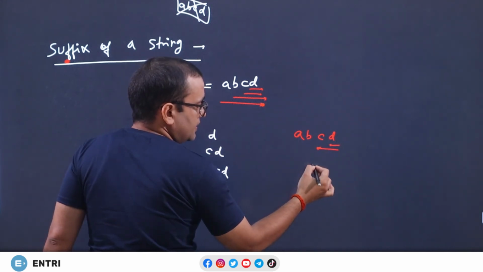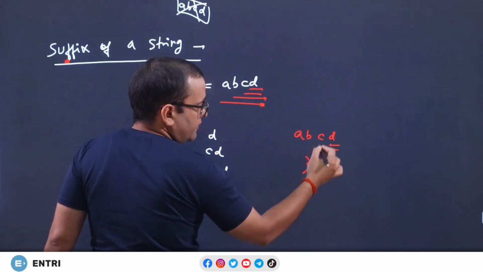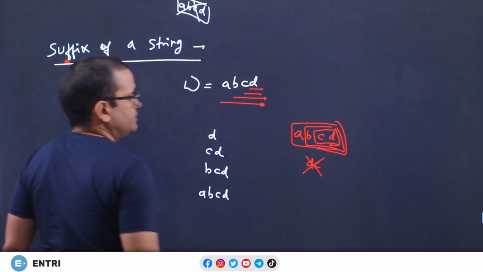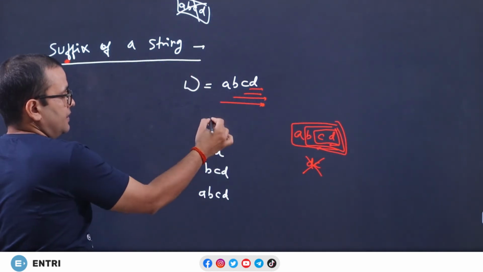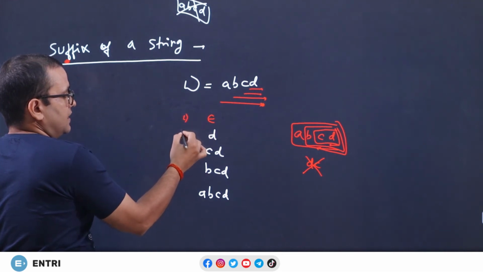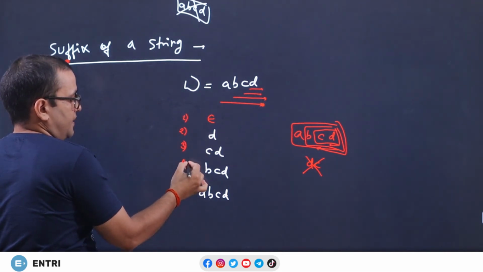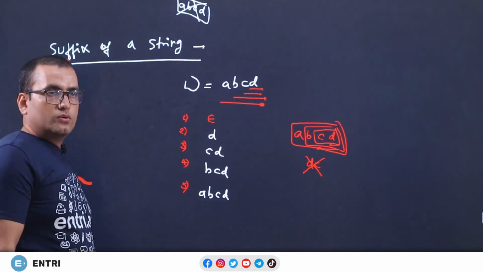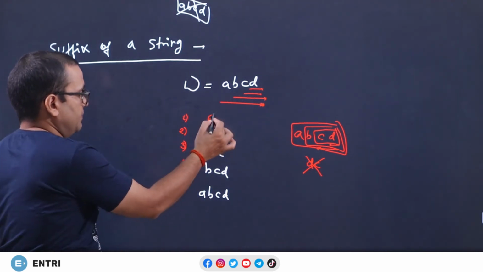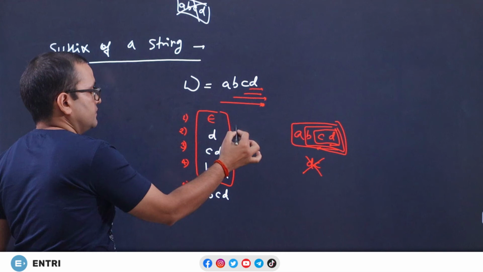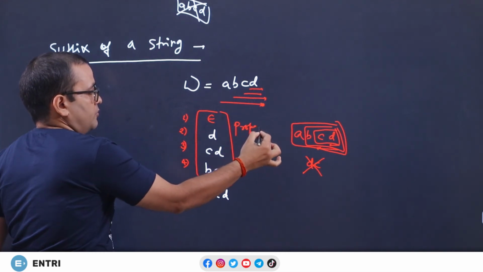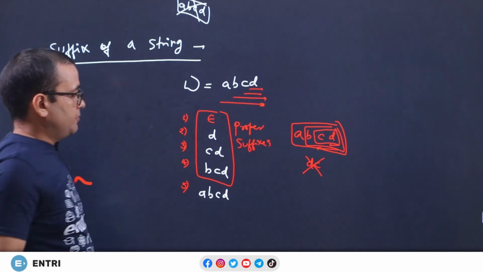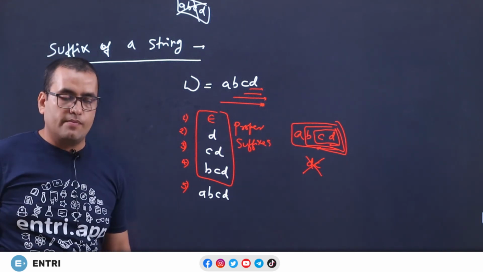Sometimes students make a mistake: it is not DC, the suffix is CD, the suffix is BCD, the suffix is ABCD. So the suffixes are D, CD, BCD, ABCD and epsilon. These are 5 suffixes, and there is no need to discuss that the proper suffixes will be all of these except the string itself. They are the proper suffixes of the given string.